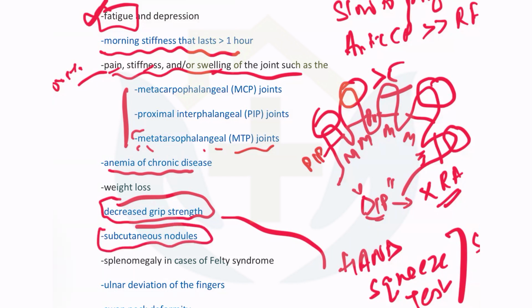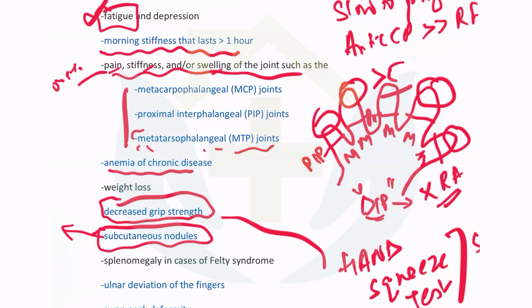Subcutaneous nodules. Remember, subcutaneous nodules have a very limited differential diagnosis. One is rheumatoid arthritis. Can anybody tell me something else? In the medical literature where MCQs are involved, where do you see other examples of subcutaneous nodules? Infective endocarditis? Erythema nodosum?